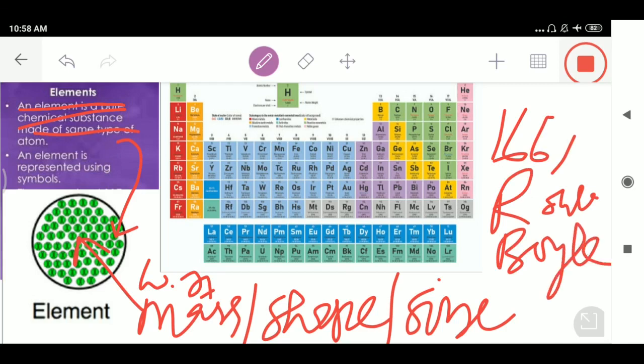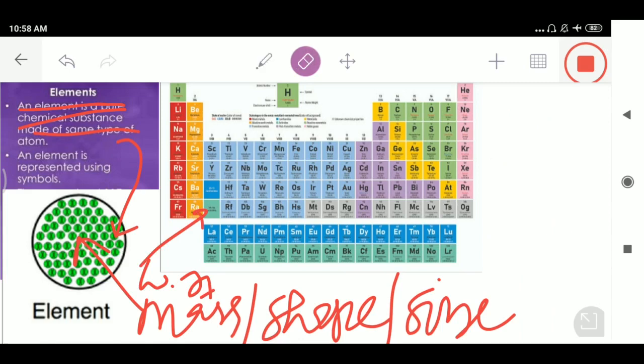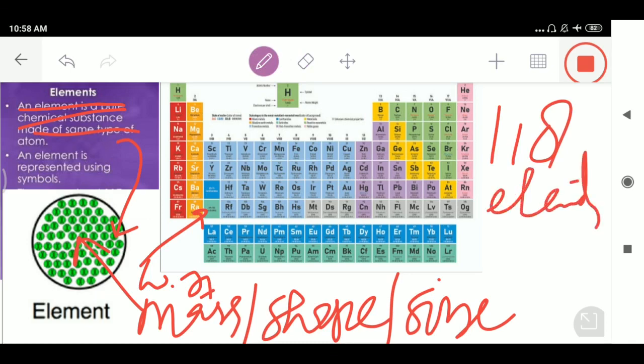Look at this picture of the periodic table. The periodic table presently contains 118 elements. These 118 elements are made up solely of a single type of atoms.